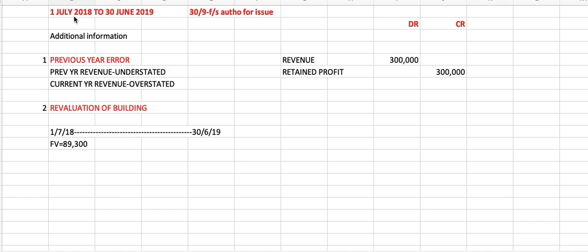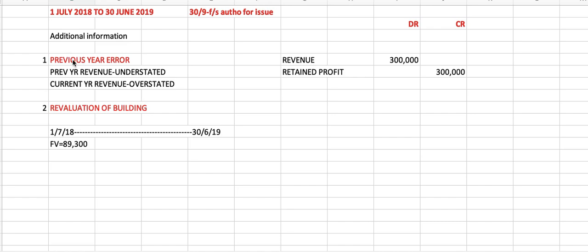So that 300,000 has been included in the current year revenue. In the trial balance, revenue is 363,000, and that amount includes this 300,000.